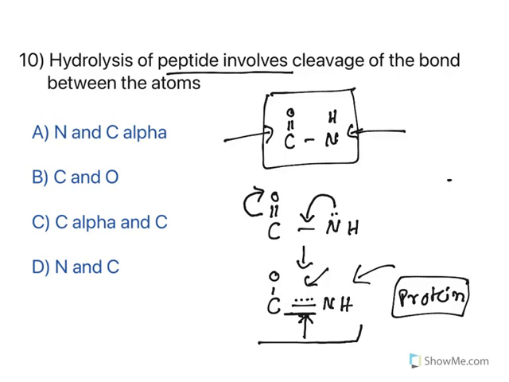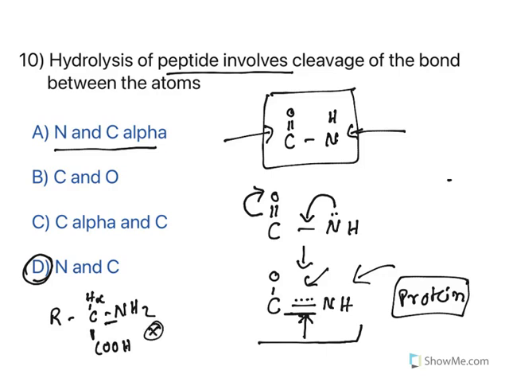So where do you see the bond? Carbon and nitrogen. So the option is this one. See, nitrogen and C alpha is not that. Look at this. When you see the amino acids, the carbon adjacent to carboxylic acid carbon is alpha, right? Nitrogen and C alpha means here. No, it is not. It will not happen in a single amino acid. Carbon and oxygen, no, you don't have it. Now C alpha and carbon, no, this bond is a single bond. What are you left with? Nitrogen and carbon. This bond is what peptide bond is. So the option is D.